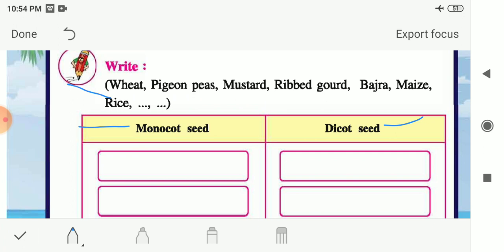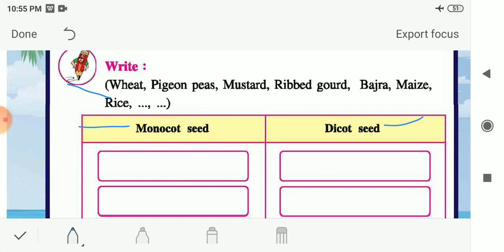The monocot seeds, that means when you break these seeds, you will not get two equal halves, or these seeds cannot be split into two equal halves. So these are known as the monocot seeds. And dicot seeds, that means the seeds which can be split or broken into two equal halves. So those are known as the dicot seeds. Now we have to classify these seeds into monocot seeds and dicot seeds. So now let us see the answer.